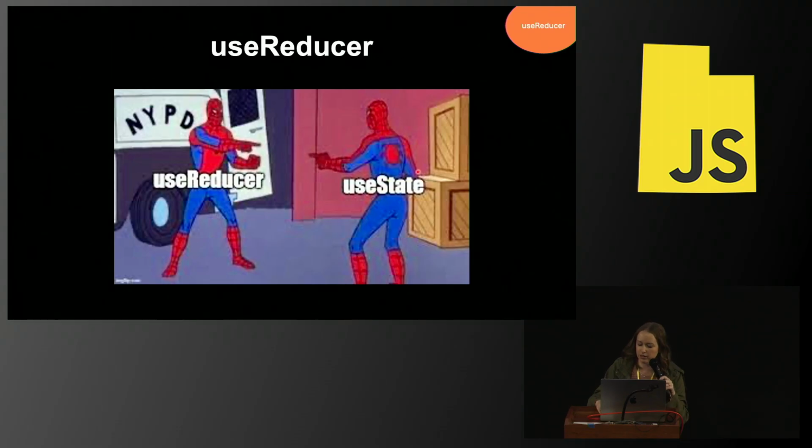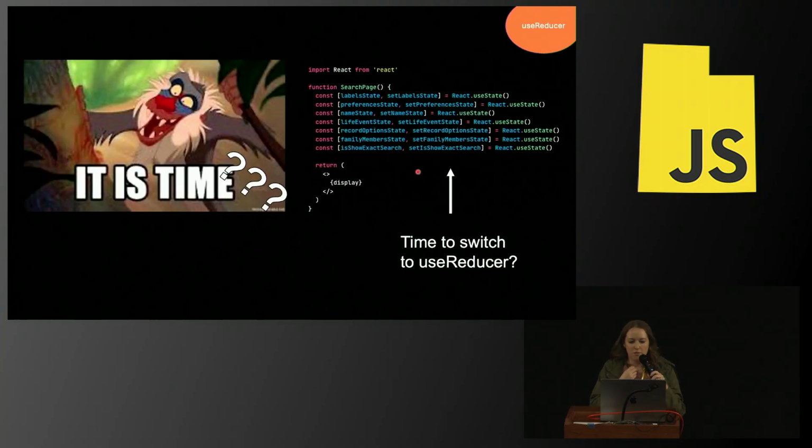Right, useReducer. The first time I ever used a useReducer was in 2019, and I was brand new to React. Someone was looking at my PR, and they were like, hey, I'm noticing that you have a bunch of useStates. That means it's time to switch to a useReducer, right? And I'm like, perfect, great, what's a useReducer? And so I switched it over to a useReducer because I was told to, because it had a bunch of useStates, and that might be an indication, but it's not really straightforward like that.